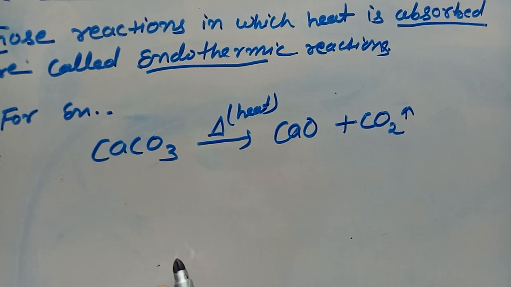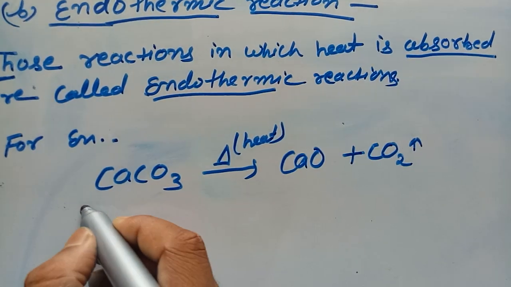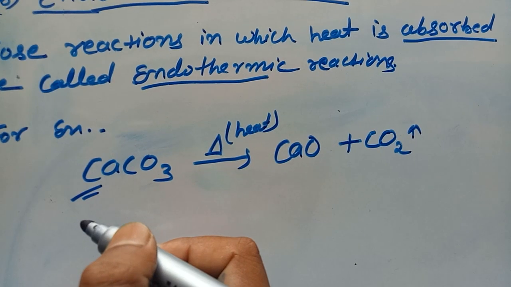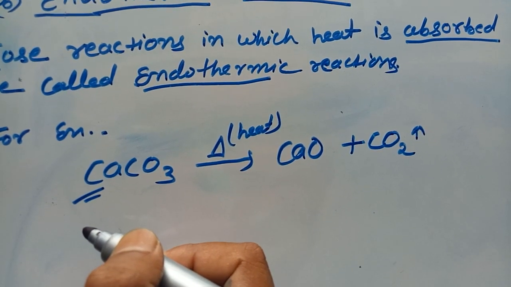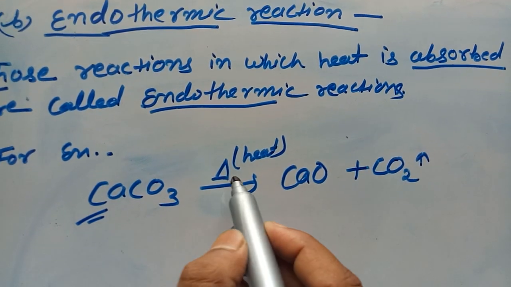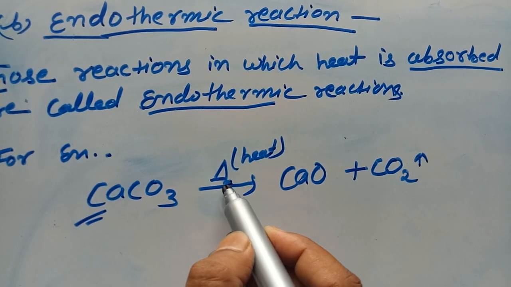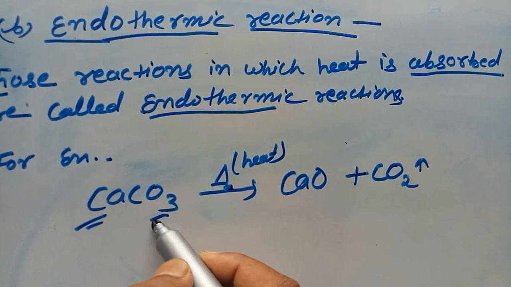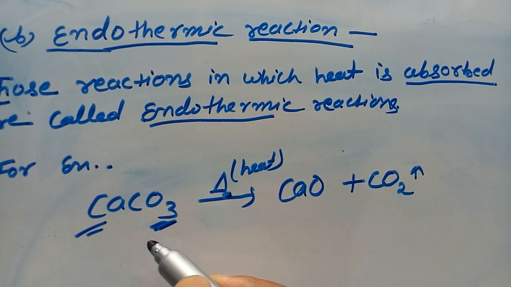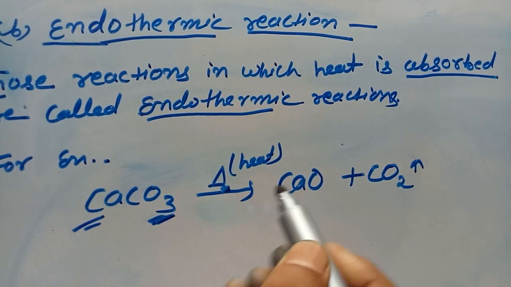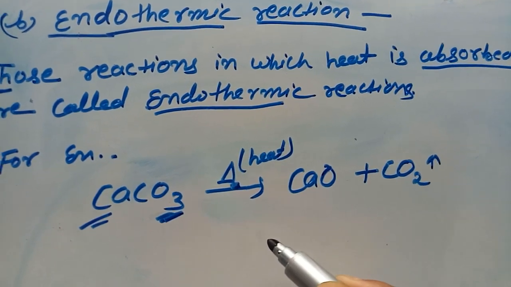Okay, so this is a type of decomposition reaction, and decomposition reactions are endothermic in nature. Whenever we supply heat, it is absorbed by this compound and forms two different products.